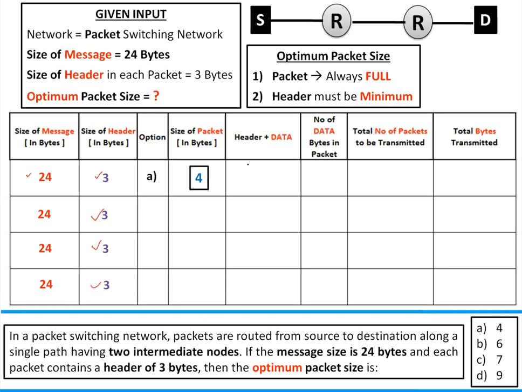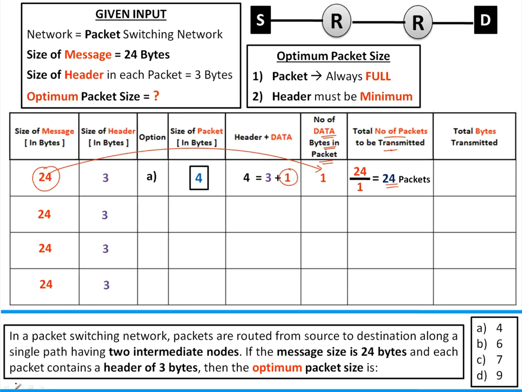Whenever I say 4, the header will be 3 bytes and the remaining 1 byte of data I'll fit here. So 3 plus 1. Each packet will carry only 1 data byte. So how many packets to transmit 24 bytes? If each packet is carrying only 1 byte of data, that is 24 by 1, that is 24 packets.